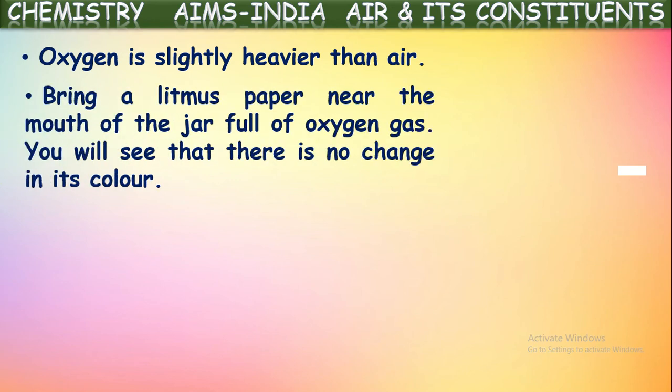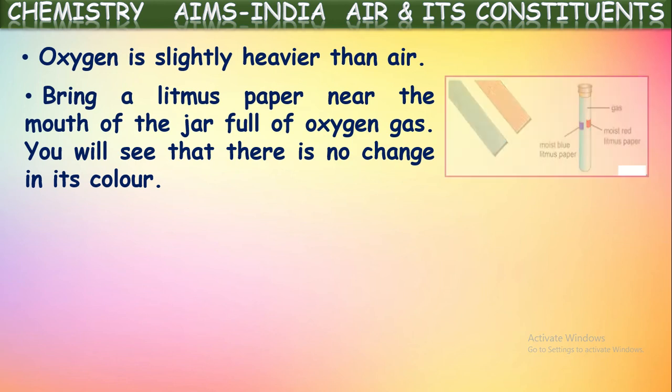Okay, next, bring a litmus paper near the mouth of the jar full of oxygen. You will see that there is no change in its color. If you test oxygen gas with moist litmus papers, how many colors of litmus exist? Two colors, blue and red litmus papers are available.